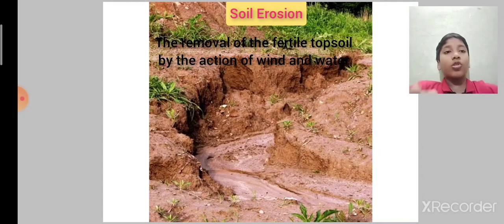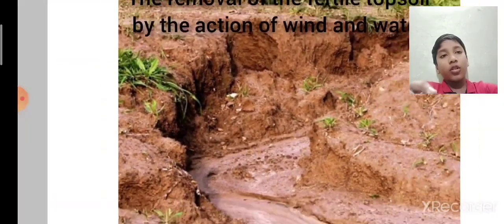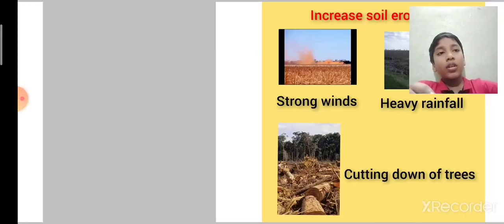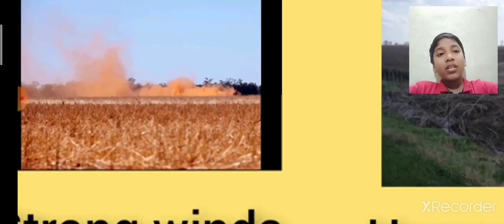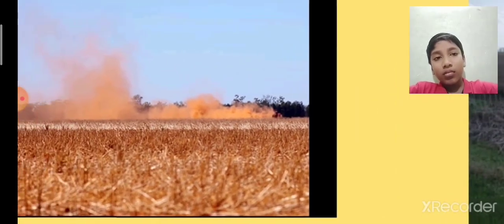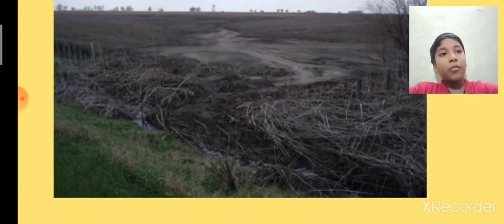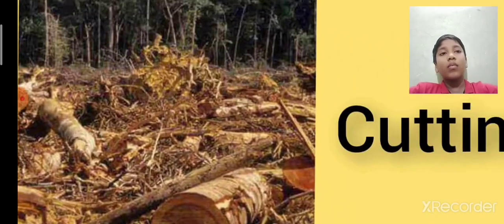Next, soil erosion. What is meant by soil erosion? The removal of fertile topsoil by the action of wind and water is called soil erosion. So this is the image of soil erosion. We have to prevent that. Things increasing soil erosion are strong winds, heavy rainfall, and cutting down of trees. This is strong winds. Wait, I'll show. This is heavy rainfall, cutting down of trees.